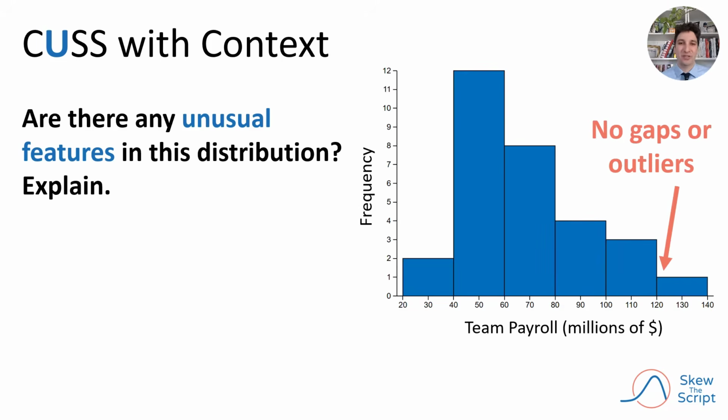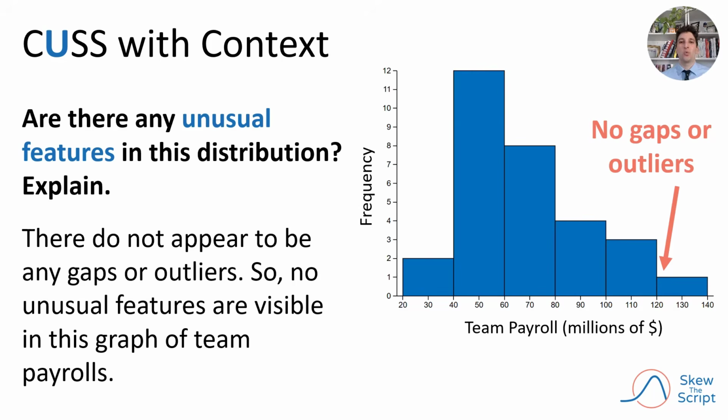However, our graph actually looked like this. As you can see, there's no gap there, and that highest paying team is no longer an unusually high amount compared to the rest. So it's likely not an outlier. So we could respond that there do not appear to be any gaps or outliers, and therefore no unusual features are visible for our graph.